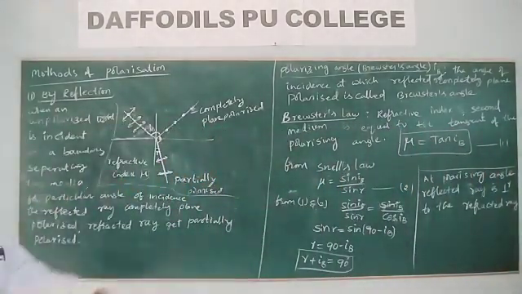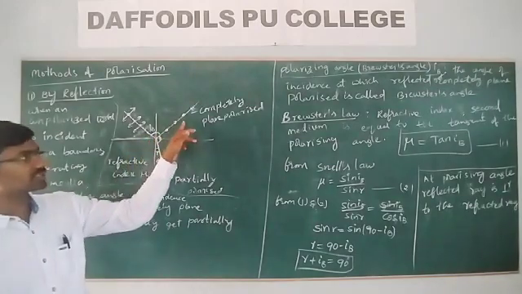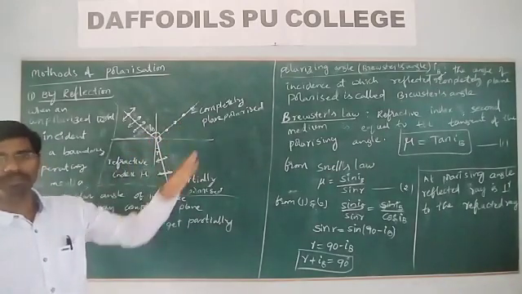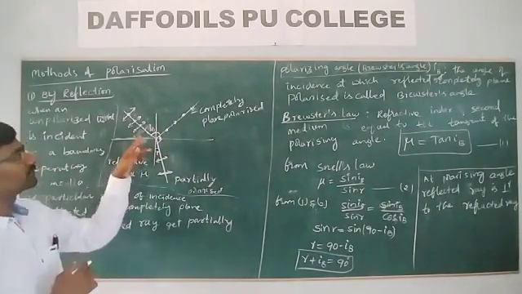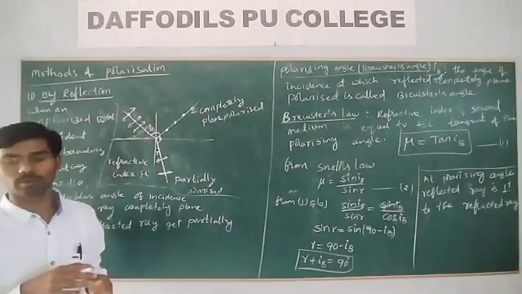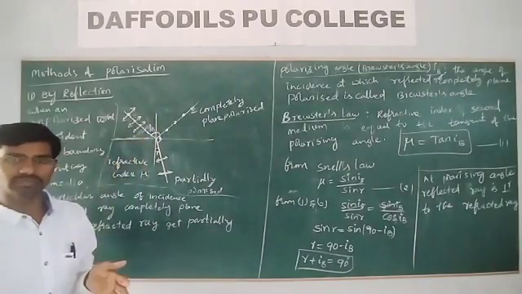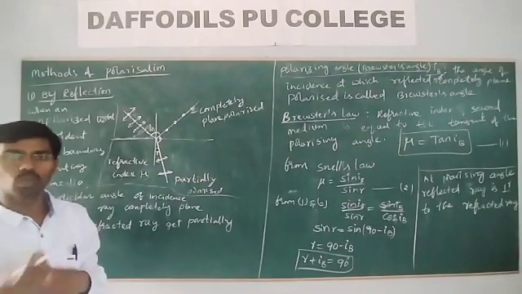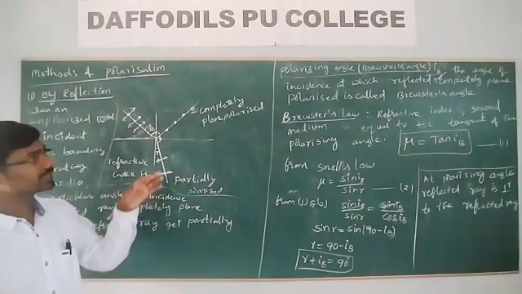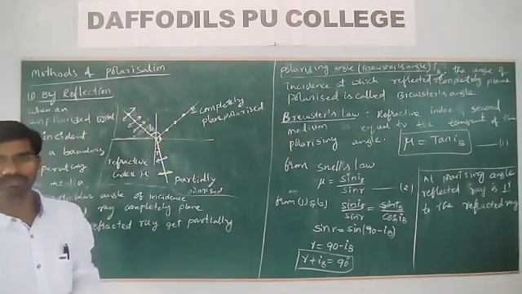At the polarizing angle only, the reflected ray is completely plane polarized. Now, if the angle of incidence is less than or greater than the polarizing angle, the degree of polarization will change.